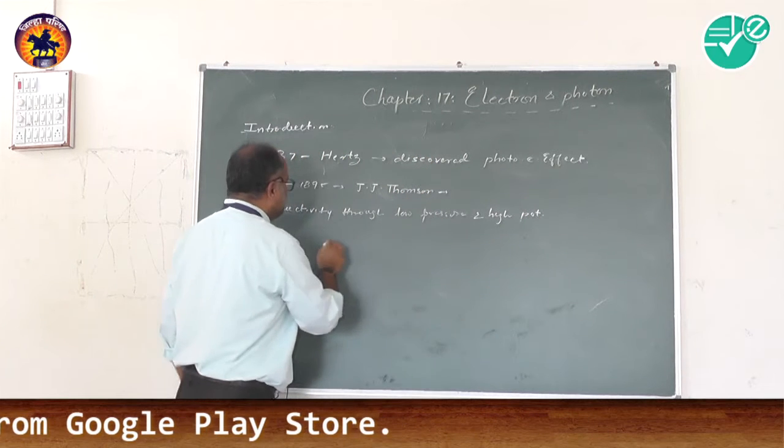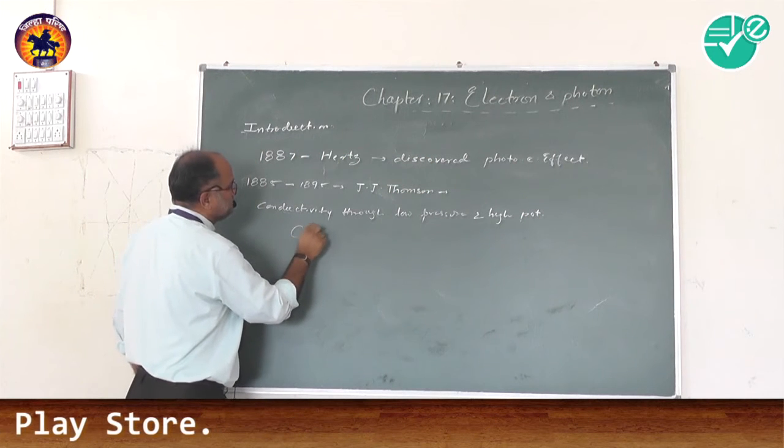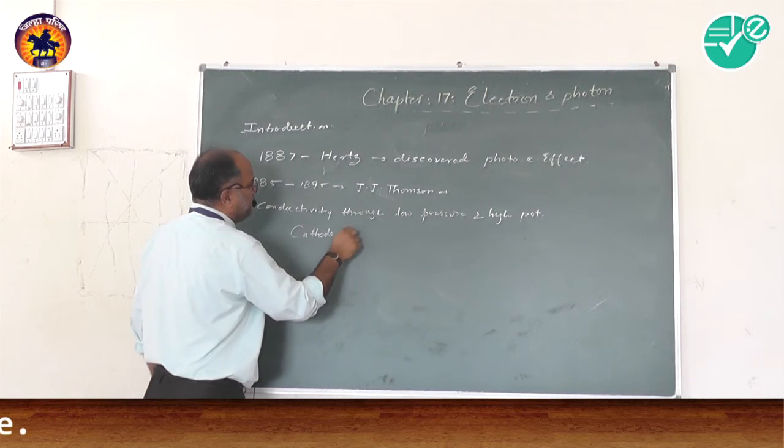Sir J.J. Thomson discovered cathode rays.